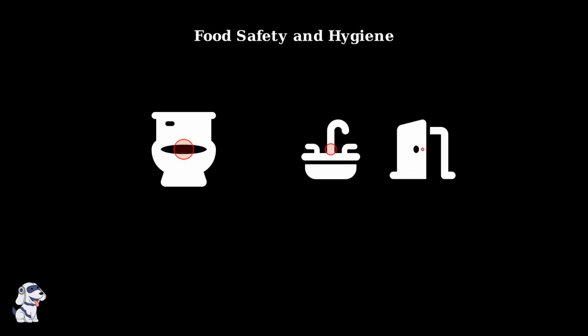Giardia spreads through the fecal-oral route, making contaminated bathroom surfaces a significant risk factor for transmission. Regular cleaning and disinfection of bathroom surfaces breaks the chain of transmission. Focus on high-touch areas like toilet handles, faucets, doorknobs, and light switches. Use disinfectants that are effective against parasites. Clean surfaces daily and immediately after any illness in the household. This simple routine dramatically reduces your family's risk of infection.